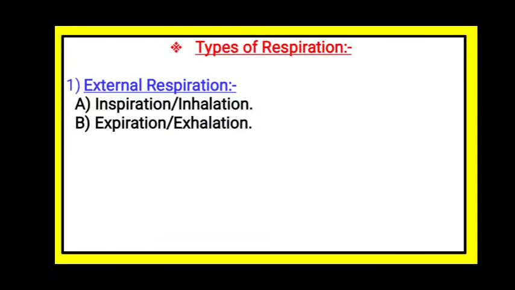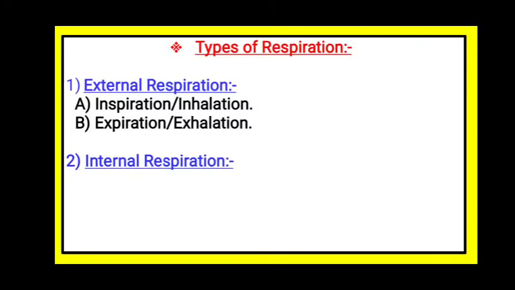Now, in inspiration or inhalation, the air is taken inside through the nose and then it is sent towards the lungs through the trachea, that is your windpipe. In expiration or exhalation, the oxygen goes inside your blood. That blood carries the carbon dioxide gas from the various parts of the body and brings it towards the lungs. So this process is called exhalation.